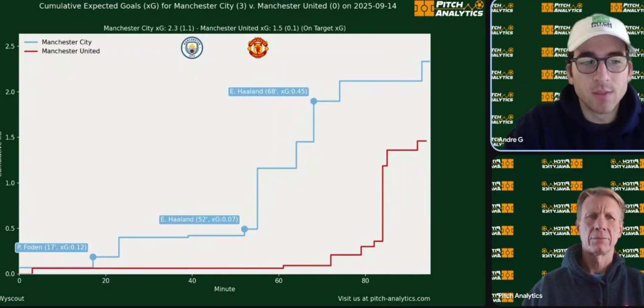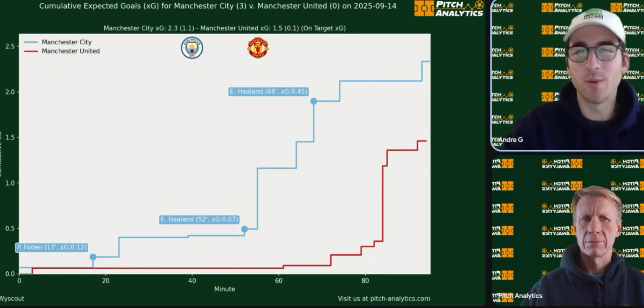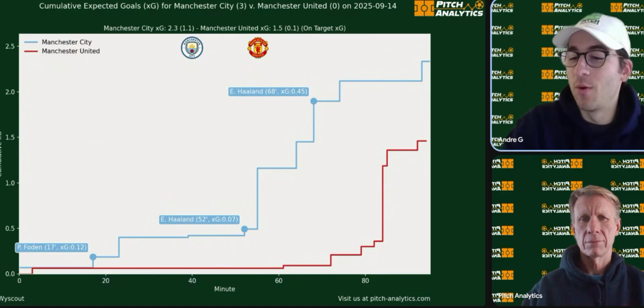When we look at the expected goals when they first played, Manchester City had 2.3 and Manchester United had 1.5. Now, the key here is going to be looking at the 1.1 on target for Man City versus the 0.1 on target for Manchester United. It's a story of just horrific finishing.